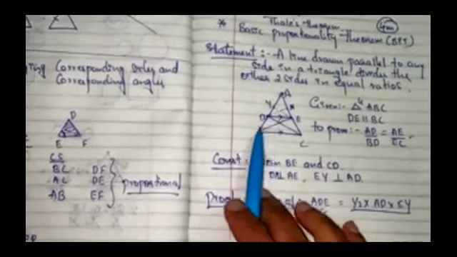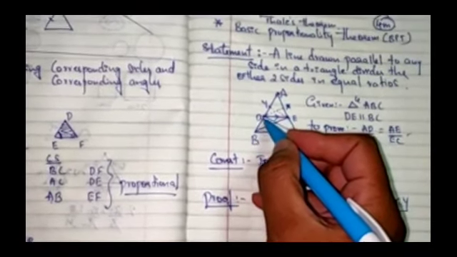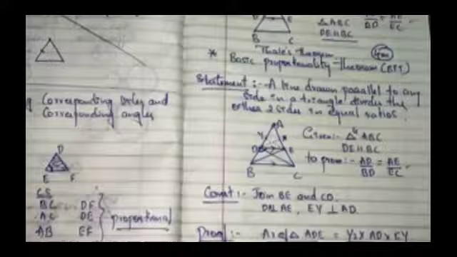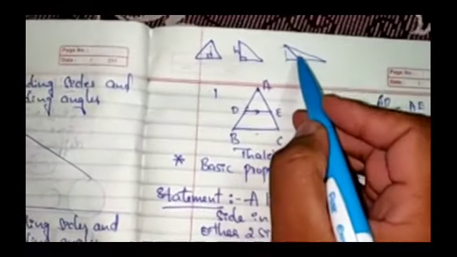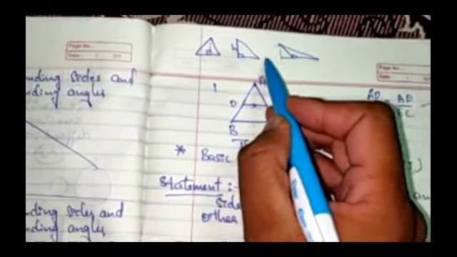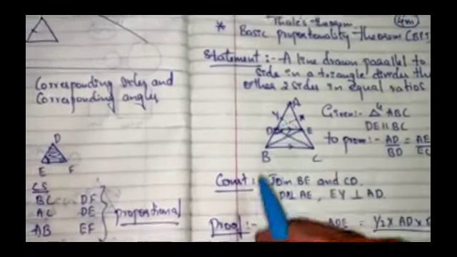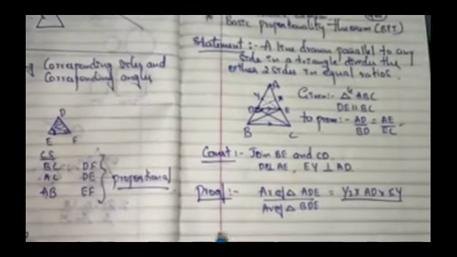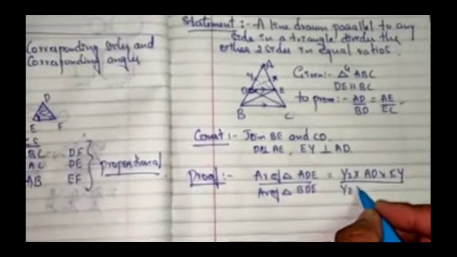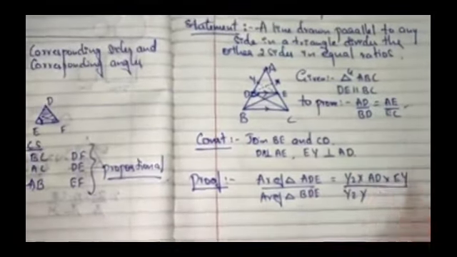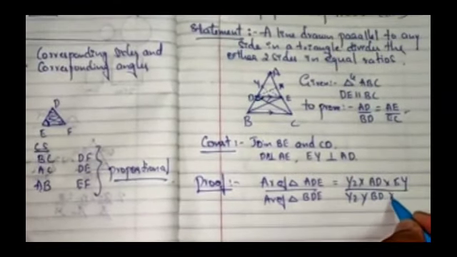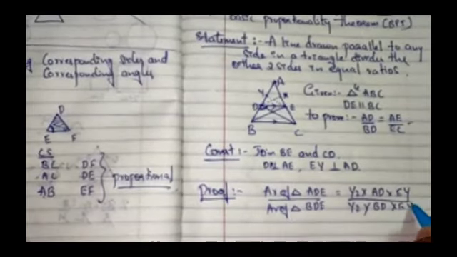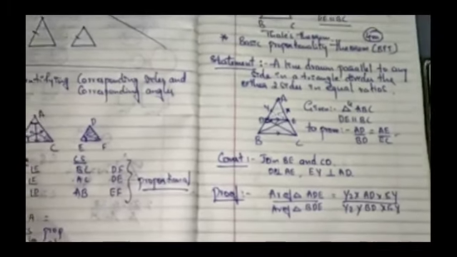Divided by, in the triangle BDE, as you can see, it is an obtuse angle triangle. As you saw here, in the obtuse angle triangle, the height will be outside it. Therefore, this can be taken as the altitude or the height. So half into base BD into height EY.